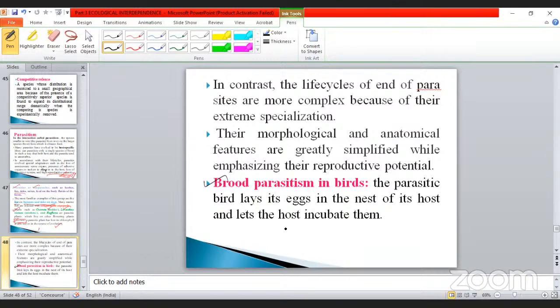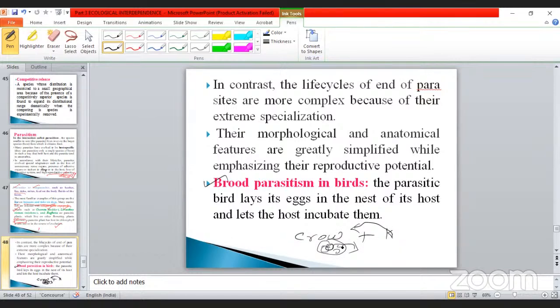Here what they told: take two birds as an example, crow plus cuckoo. The cuckoo lays the egg in the crow's nest. After the incubation period, the young one hatches out.